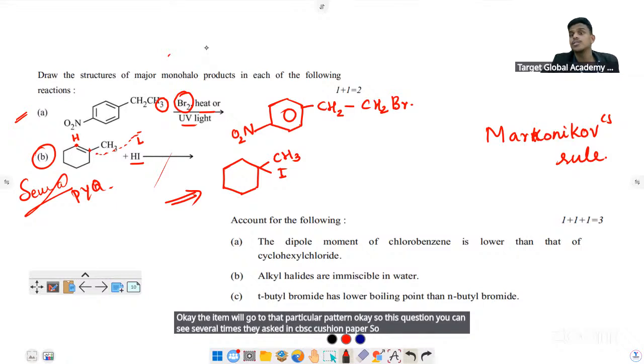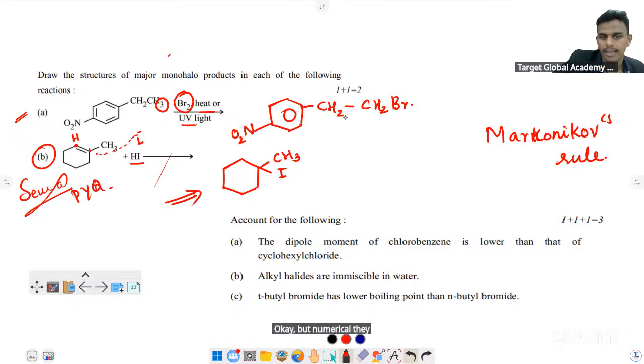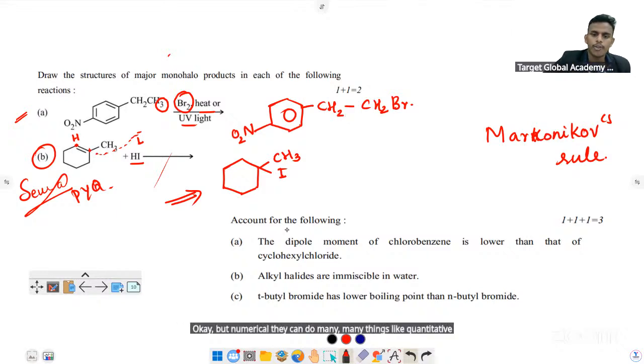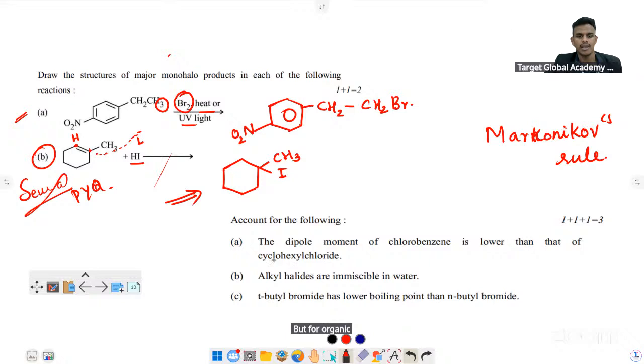Also, one more thing, students: organic chemistry, I cannot say 100%, but still 80 or 85% they will take from previous years. But in numericals they can do many things, like for kinetics and solutions. But for organic, most of the questions are repeatedly asked.